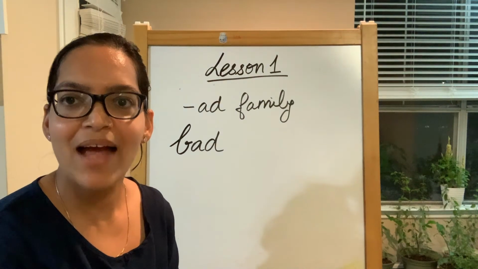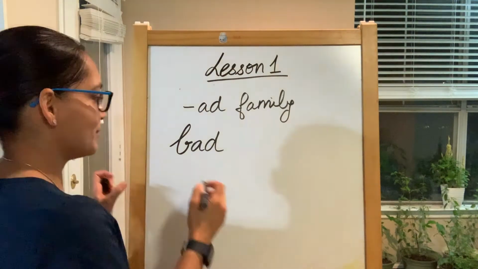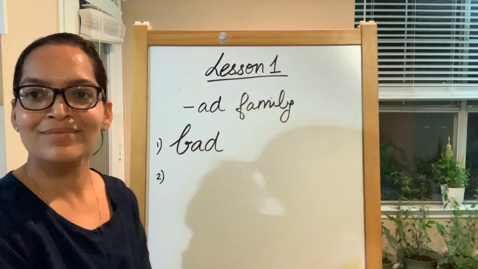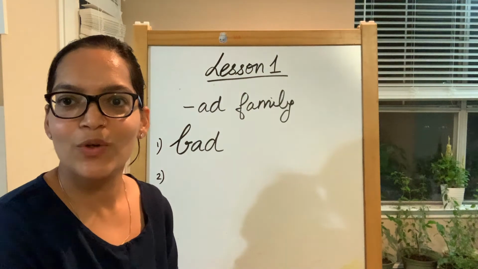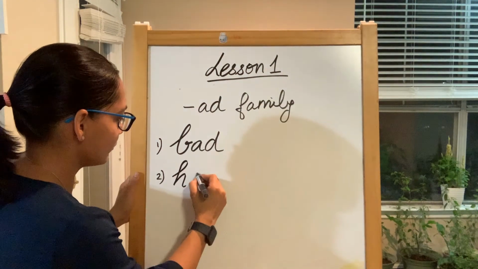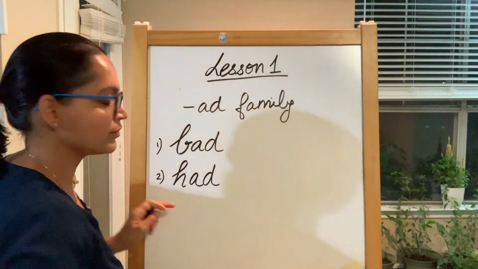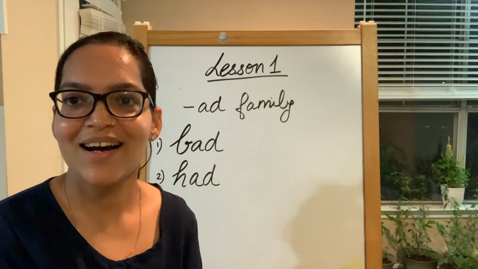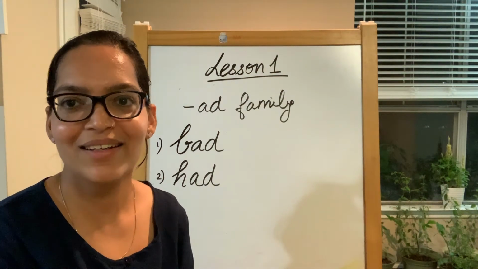B, A, D, bad. Now our next word is going to be had. The sound of H is H. H, A, D, had.